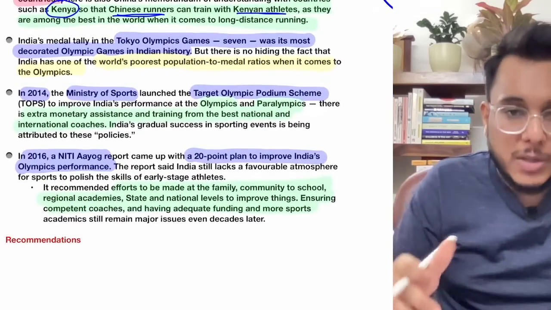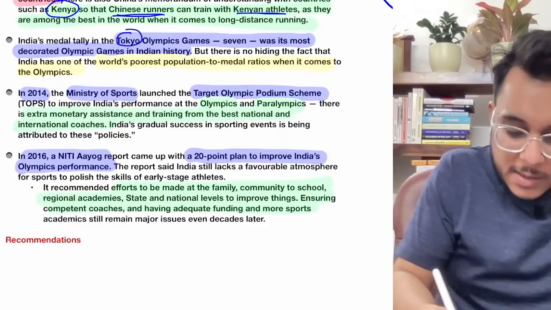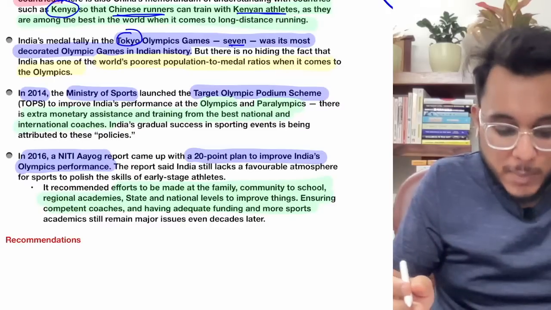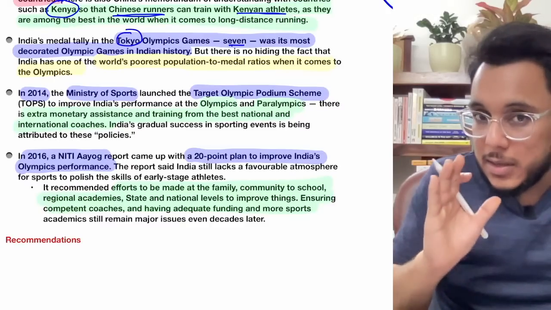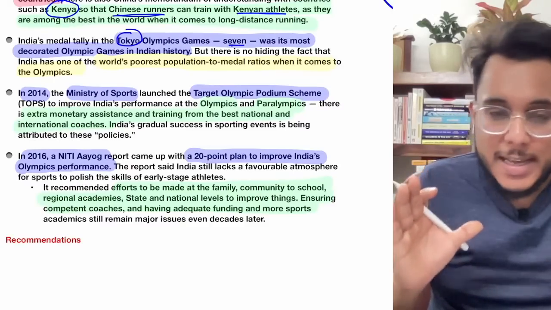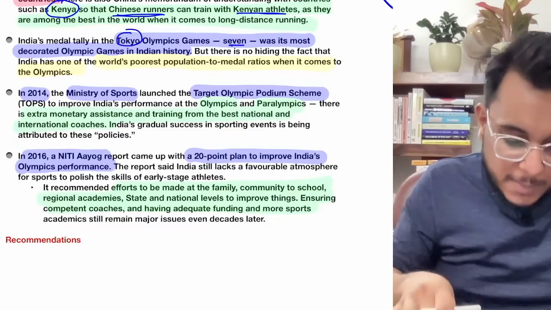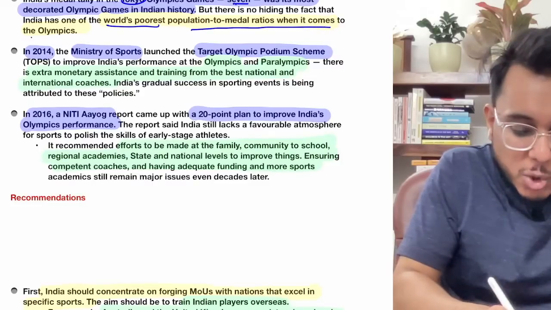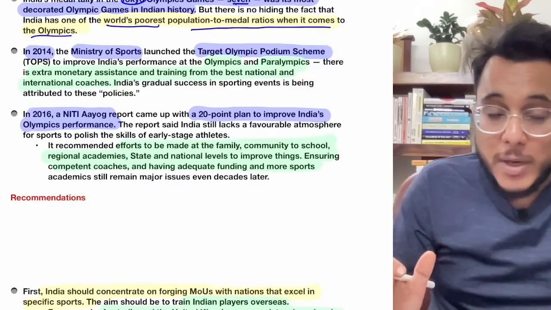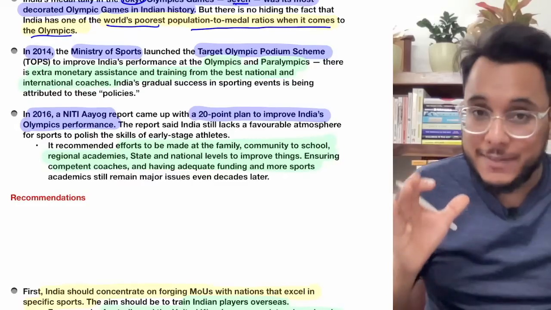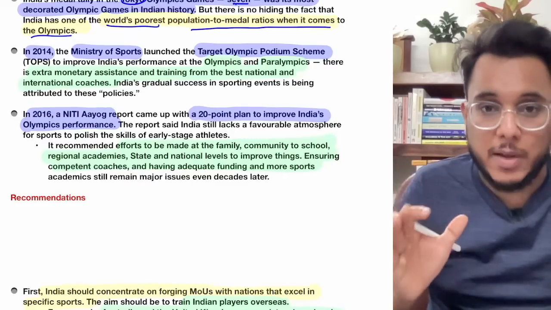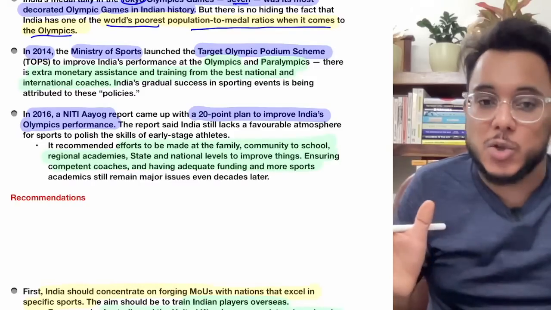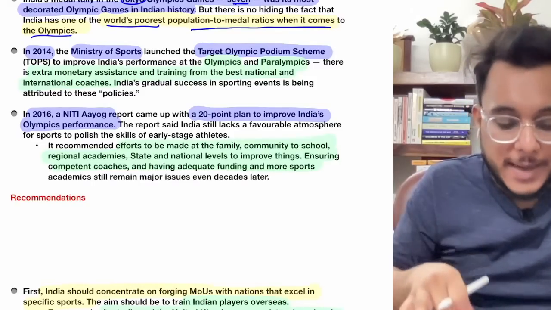Now when we talk about India, at the Tokyo Olympics 7 medals were won. That was a very good performance, and even in the Commonwealth Games, as I told you, India's performance has been very good. But at the same time, India has the world's poorest population to medal ratio when it comes to the Olympics. Poorest. In terms of population we have around 18% of the world population, but are we getting 18% of the total medals? No, that's not the case. So still a lot of improvement has to be done.